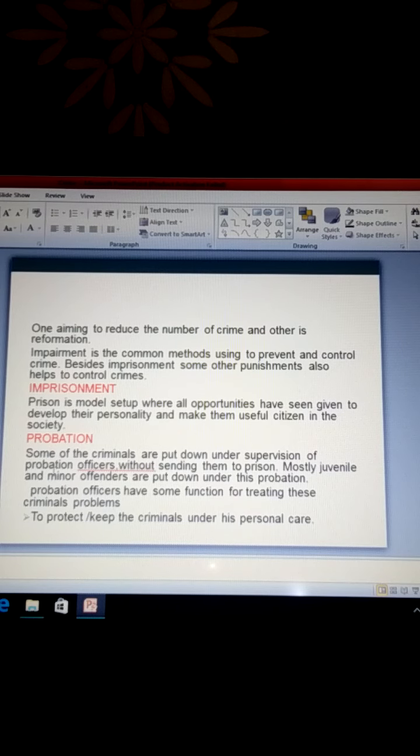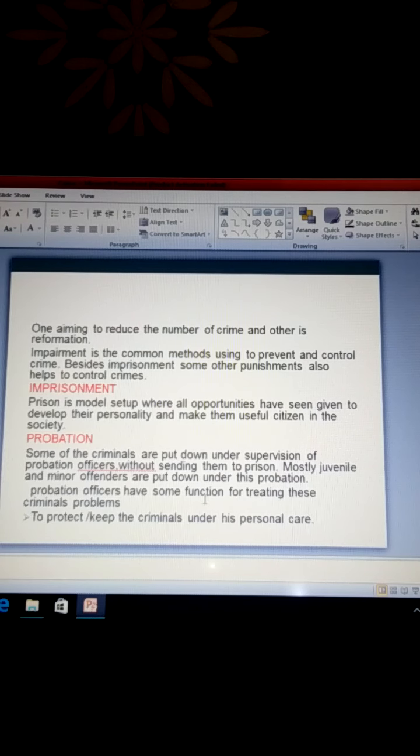Probation. Probation is one type of reformatory home, only for juvenile and minor offenders. Some criminals are put under the supervision of probation officers without being sent to prison. Mostly juvenile and minor offenders are placed under this provision.